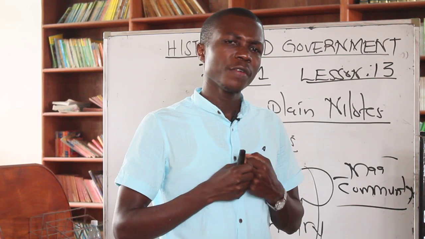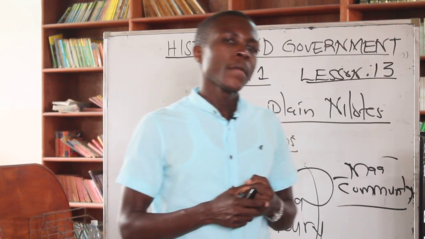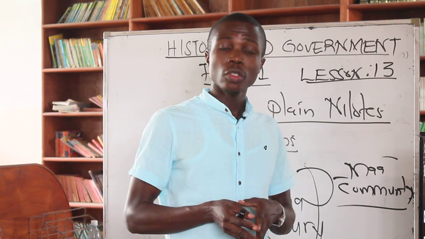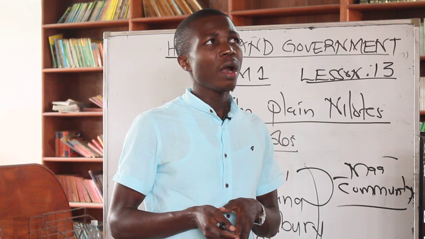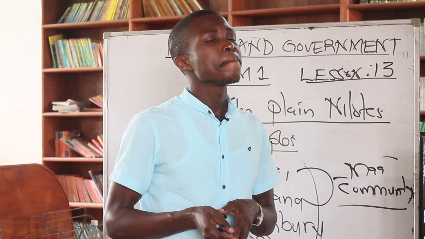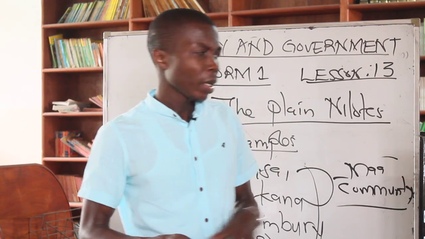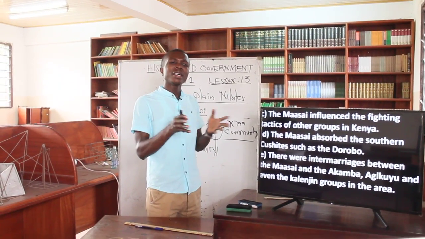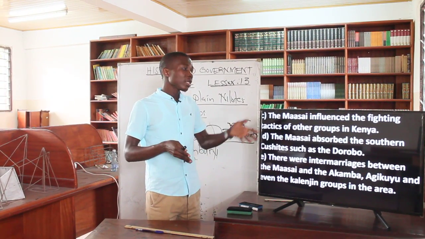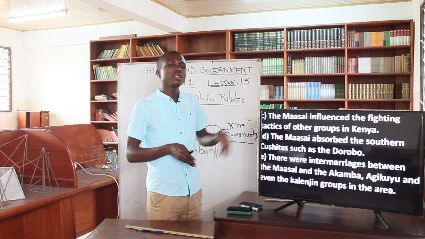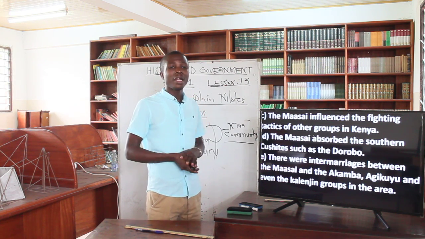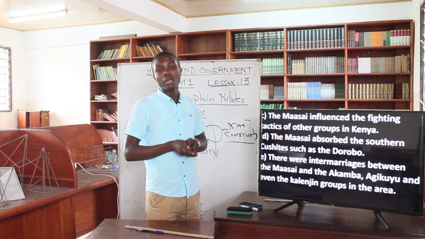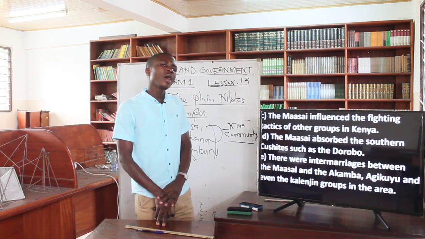Then the next effect, or the next impact, is that the Maasai absorbed the southern Cushites such as the Robo. There were other southern Cushites. In southern Cushites we were having the Sanye or the Hale. But then outside there is also another one, which is the Robo. We also have others outside, outside Kenya. So the Maasai influenced some of these communities to be under them. And that was a result of them coming and settling in Kenya. And the next, there were intermarriages.